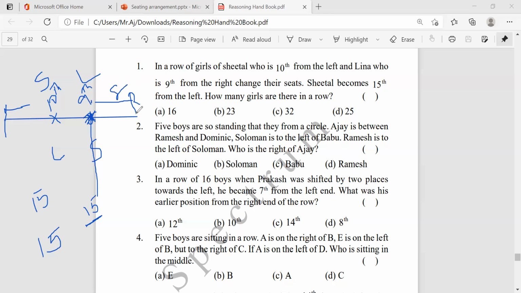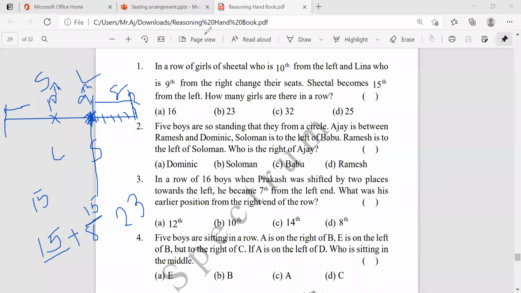From the end, 1, 2, 3, 4, 5, 6, 7, 8, and this is the 9th. We know this position is the 15th one, so 15 members, plus 8 members after it. 15 plus 8 is nothing but 23. Is it clear for you, guys?